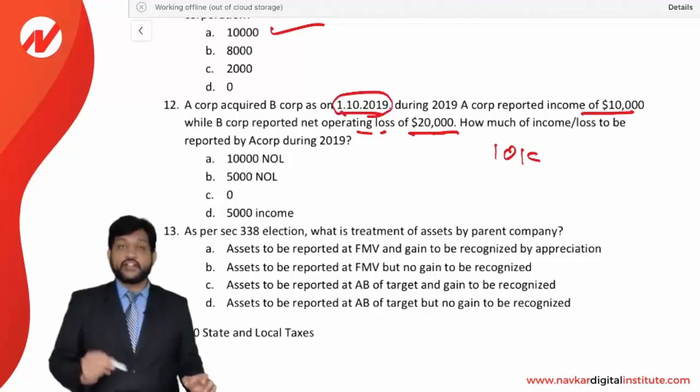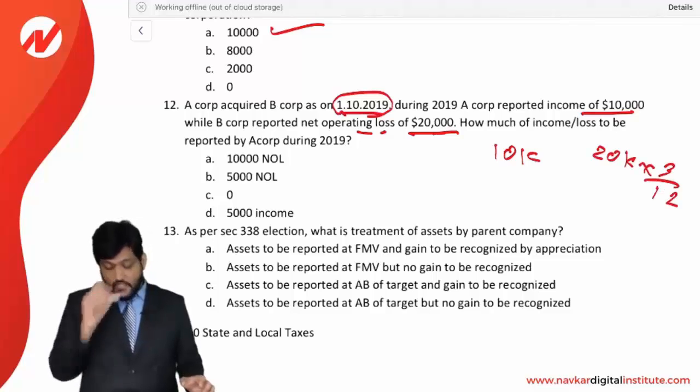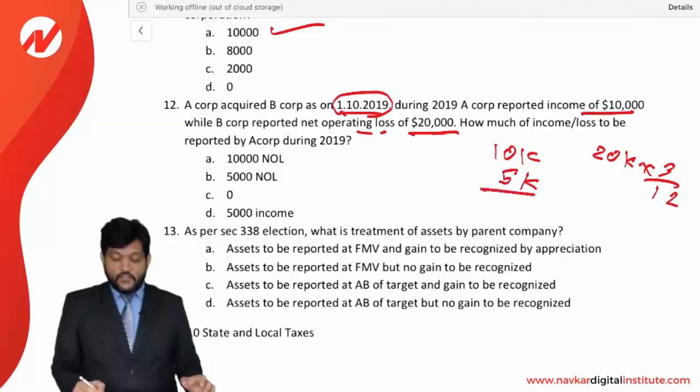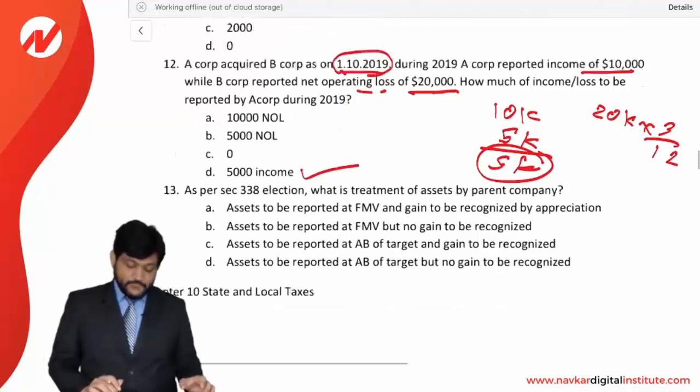So 1st October to 31st December, it is going to be 3 months. So total 20,000 of the loss, and if we just consider a 3-month loss, then it will be 5,000. So 5,000 of the loss will be set off. So net 5,000 income is to be reported. So D option is correct, 5,000 income.